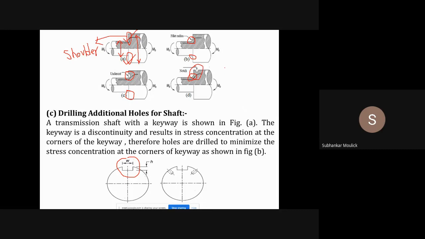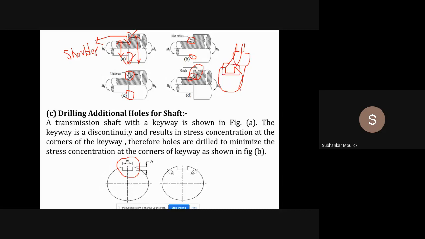That means this is your shaft, and this particular region is your keyway.